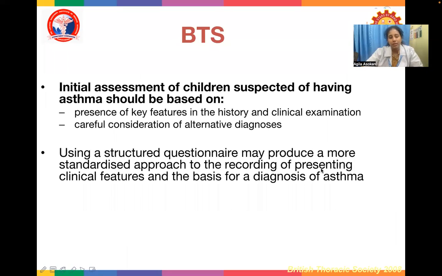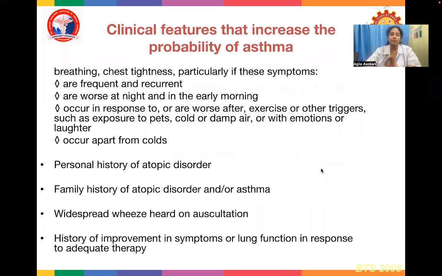The British Thoracic Society: initial assessment of children suspected of having asthma should be based on the presence of key features in the history and clinical examination and careful consideration of alternative diagnoses. Using a structured questionnaire may produce a more standardized approach to the recording of presenting clinical features and the basis for a diagnosis of asthma.